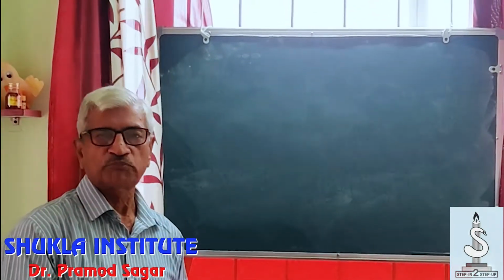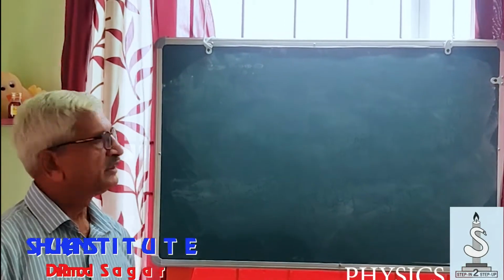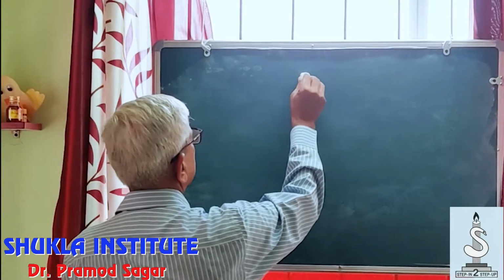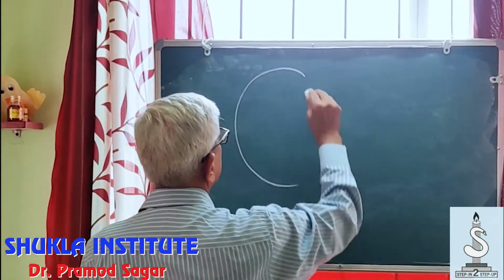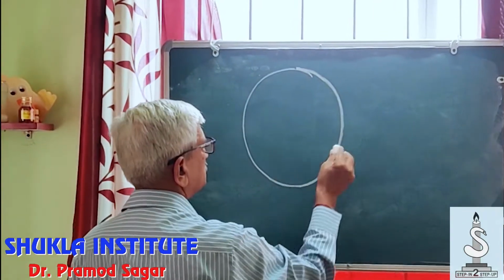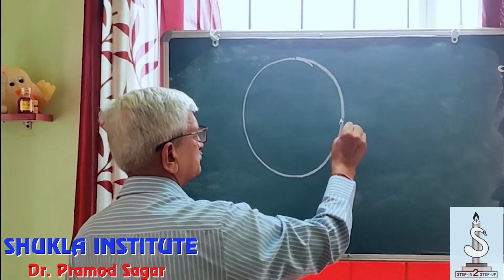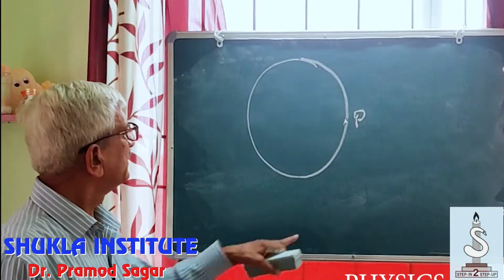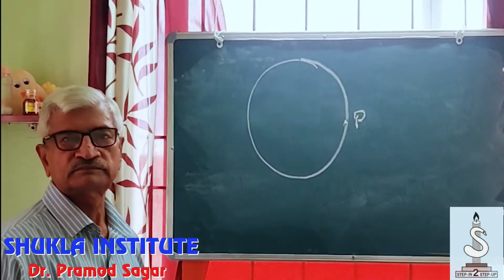One of the most important examples is a particle moving in a circle. Say P is the particle, it moves in a circle.